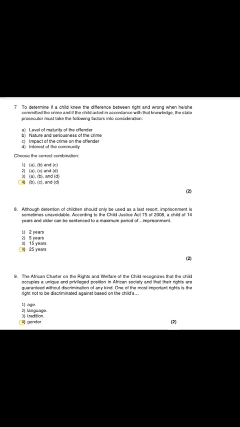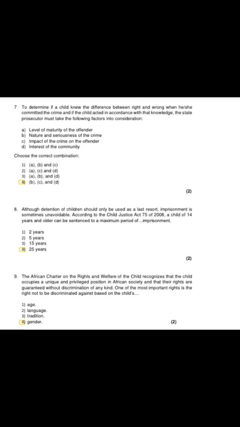So the following question says that the African Charter on the Rights and Welfare of the Child recognizes that the child occupies a unique and privileged position in African society, and that their rights are guaranteed without discrimination of any kind.